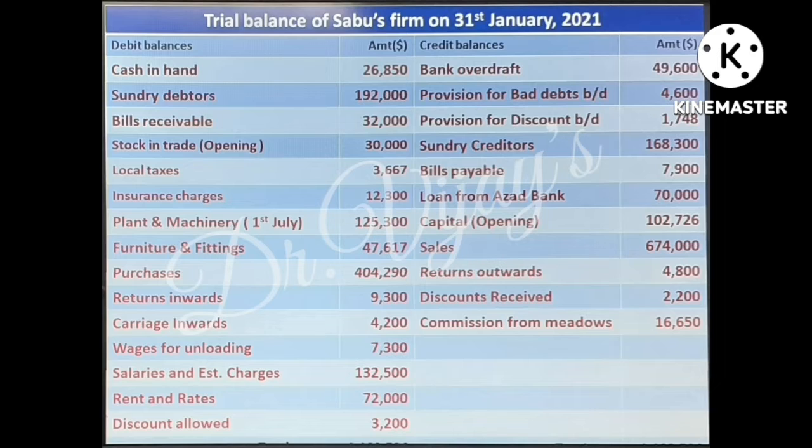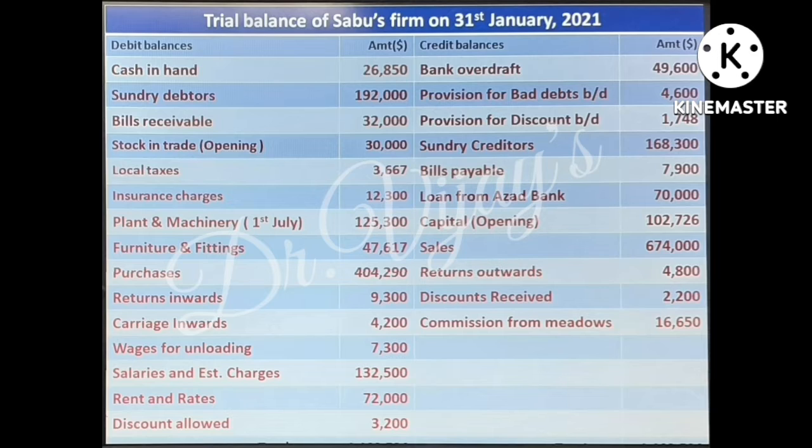Let us consider try by self problem first. Trial balance of Sabu's firm on 31st January 2021 and further additional information are given. You have to prepare trading and profit loss account of Sabu's firm for the period ending 31st January 2021 and balance sheet as on that date.